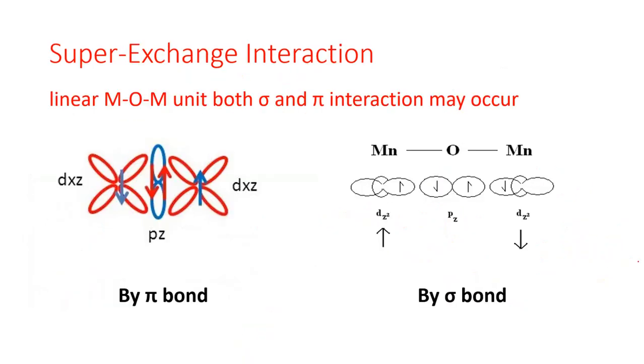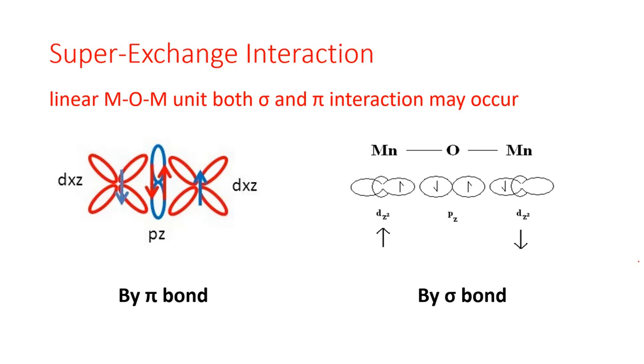Okay, now we will consider the super exchange phenomena. Now what is actually super exchange phenomena? We have already considered in our last few slides that for the direct metal metal interaction, the two different metal atoms should be linked to each other by a direct bond. Either it can be a sigma bond, it can be sigma and pi bonds, or it can be an accumulation of sigma, pi and delta bonds also, and through the formation of this type of bonds they can undergo the anti-ferromagnetic coupling. Now in this case we will learn the super exchange interaction.